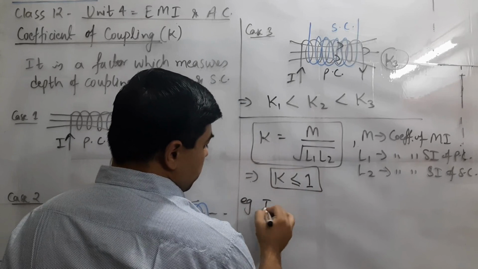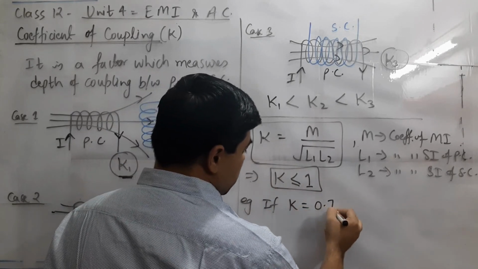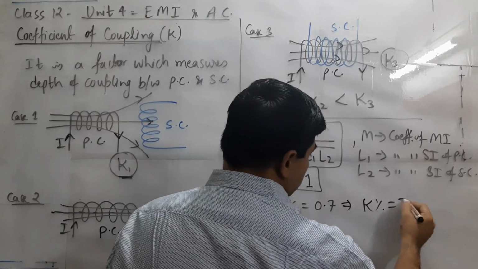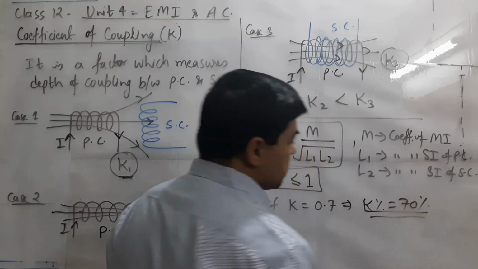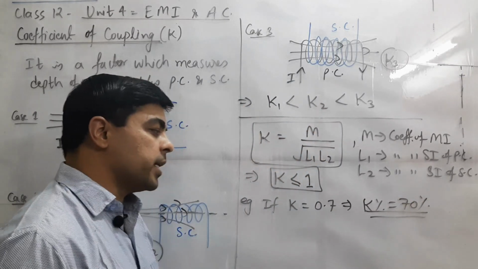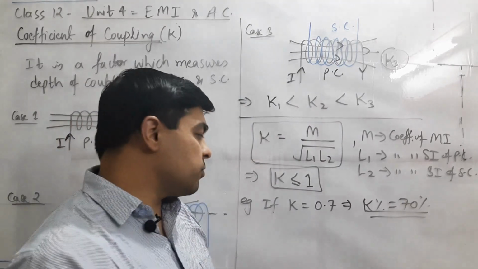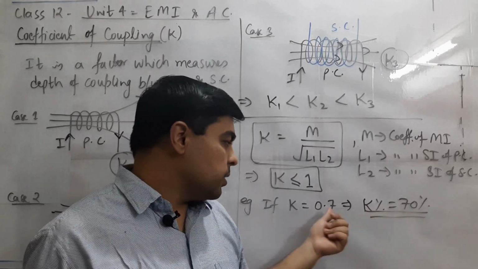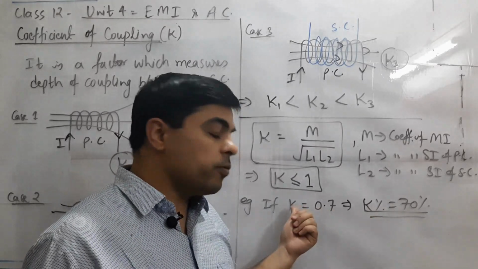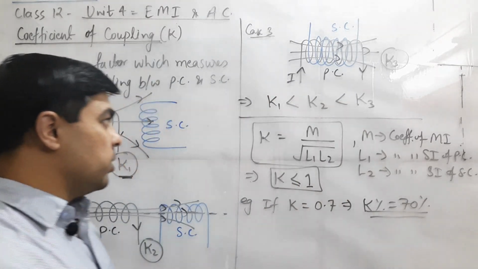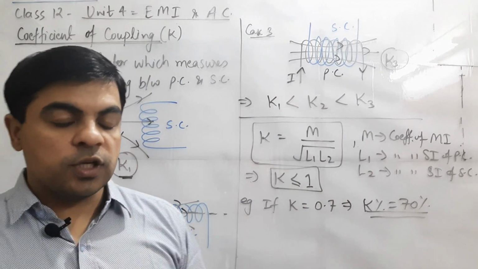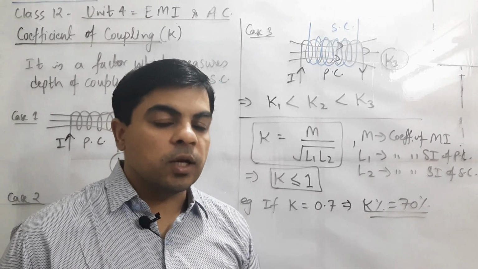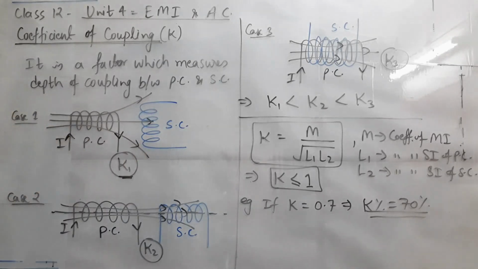Suppose, for example, the value of K is given as 0.7, less than 1. Then it means 70%: 70% of the flux of the primary coil will be passing through the secondary coil. Sometimes a question may be asked in this form: if the value of K is 0.7, what does this mean? So you can say that 0.7 means 70% of the flux of the primary coil is passing through the secondary coil. This factor K, the coefficient of coupling, plays a very important role in the process of mutual induction wherever it is required. So you can note this down also.